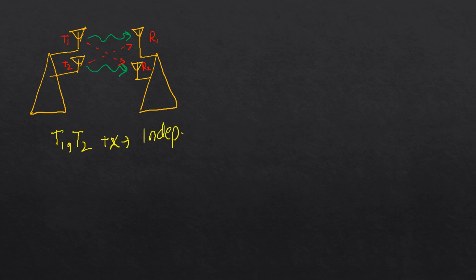What do we mean by independent here? What we mean is that T1 and T2 should transmit exactly different information. They should not transmit the same information from both antennas.